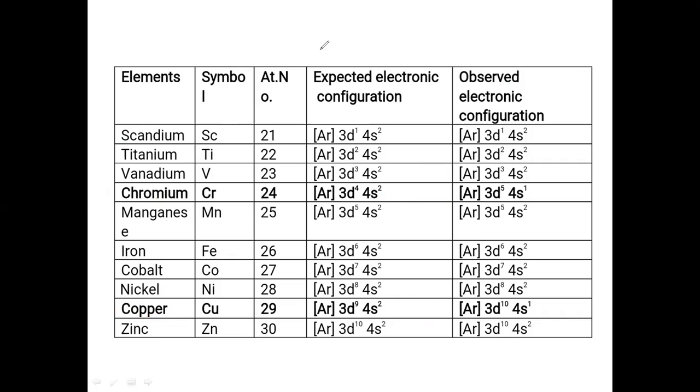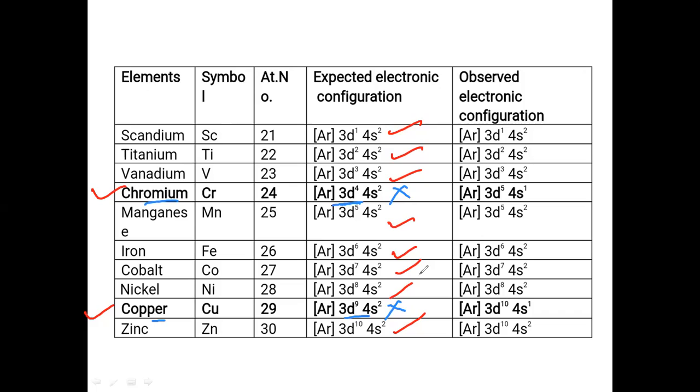So completely you can check here the chromium and the copper. The remaining elements are all correct here. Here also all these other elements are correct. They will show the electronic configuration. But in case of only these two elements, chromium and copper, the electronic configuration is not correct.